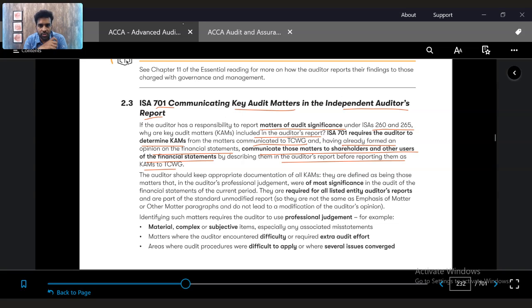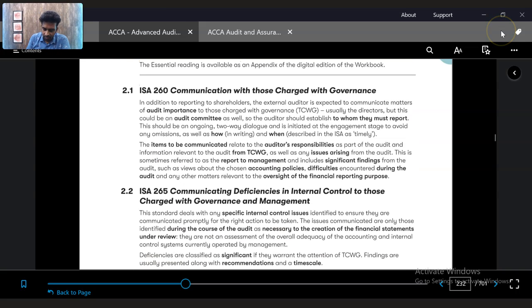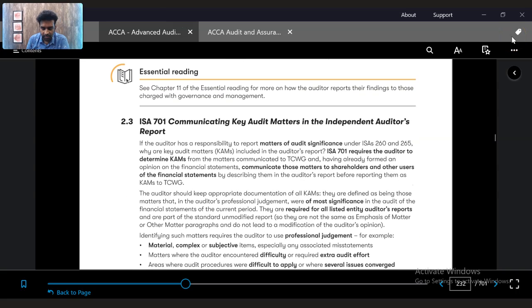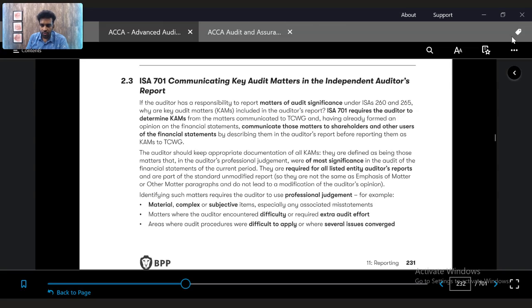So basically, as I told you in our above communication, we would communicate certain significant findings from the audit, such as accounting policy chosen, difficulties encountered during the audit, or matters which relate to the oversight of financial reporting purposes. From these items, we will select our key audit matters. So we communicate to those charged with governance, and we filter those items, and those which have ultimate significance and require to be presented in the audit report are the ones we choose.